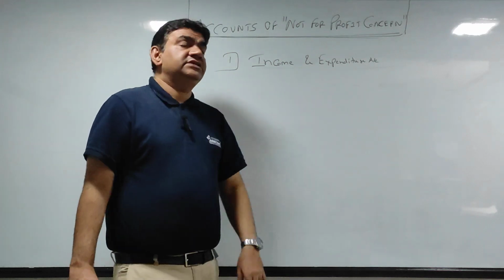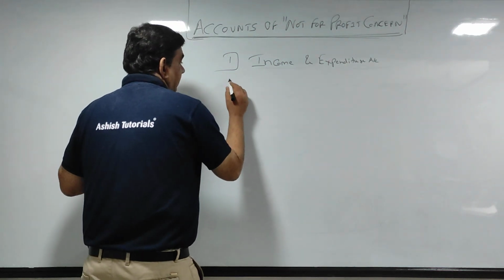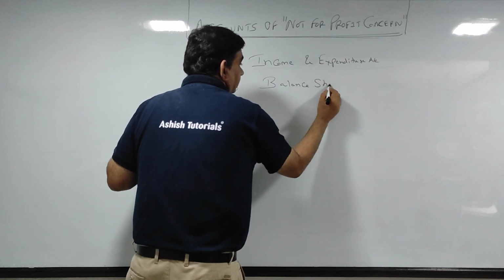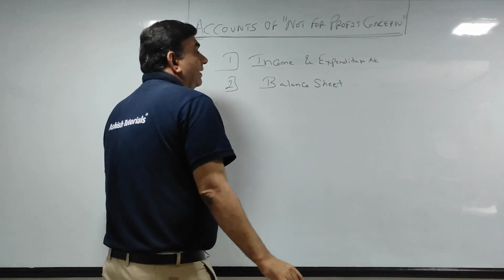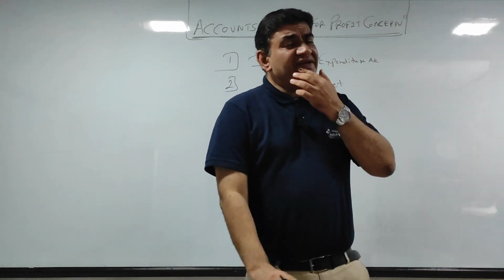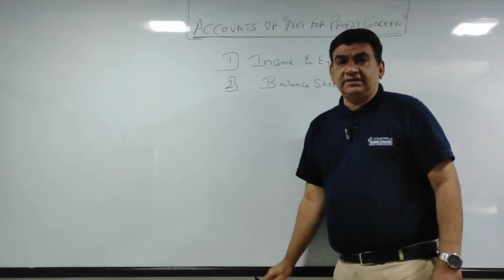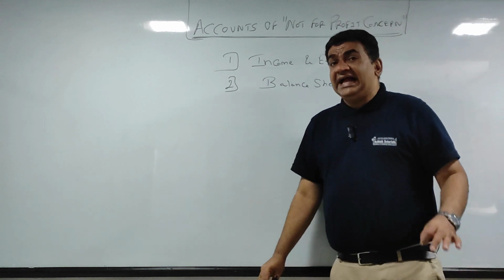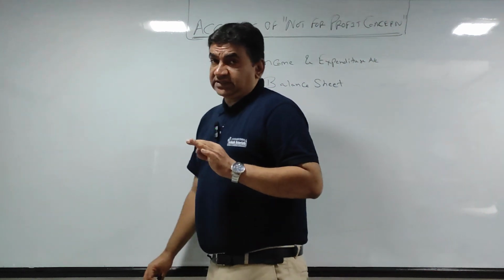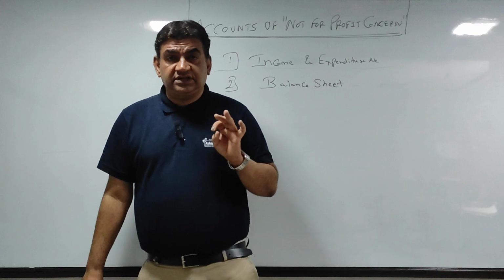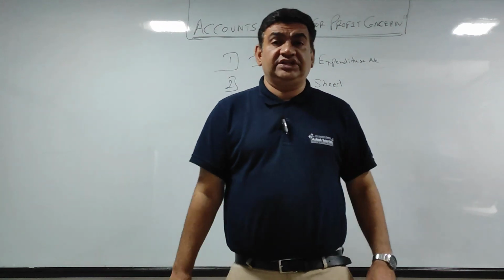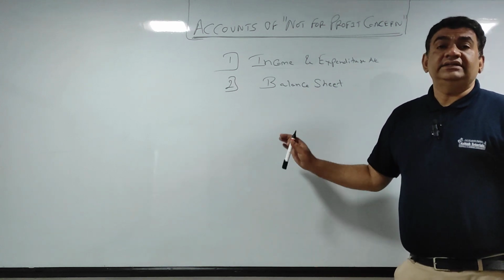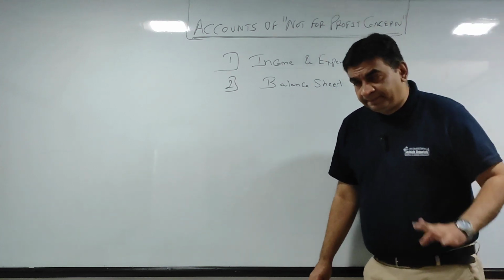Okay. We will do that whenever we start a sum. And the second thing you're supposed to do is, you will prepare the balance sheet on the last day of the year. Now it's very rare, sometimes they ask you only income and expenditure, but the majority will ask you for the income and expenditure account along with the balance sheet. So keep in mind that these two things have to be prepared in this particular chapter.